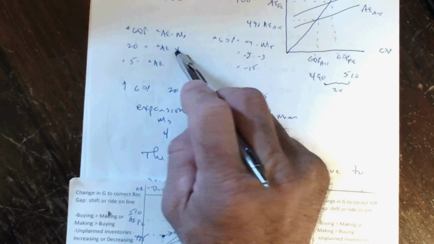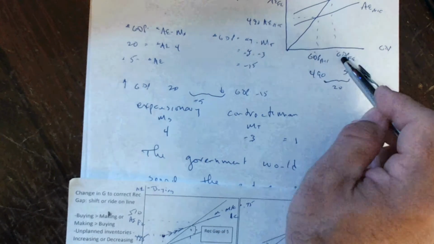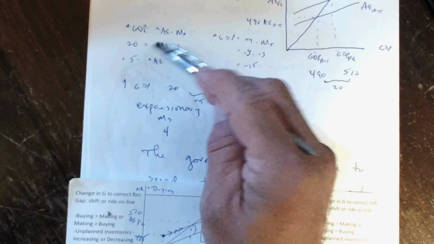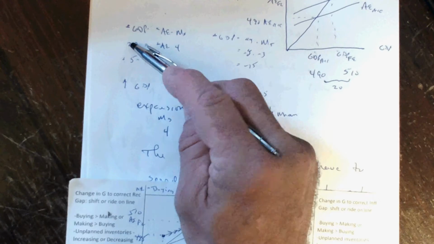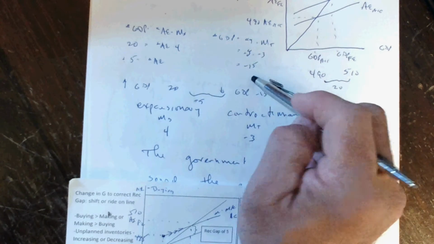Notice that 4 and 3 are a factor of 1 off, and the factor that's missing in a change in GDP of 20, if each factor is 5, 1, 2, 3, 4, 5, 4 5s is 20, one factor of 5 is missing, 20 to 15.